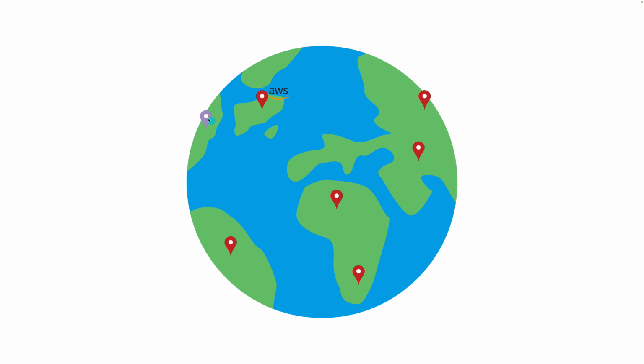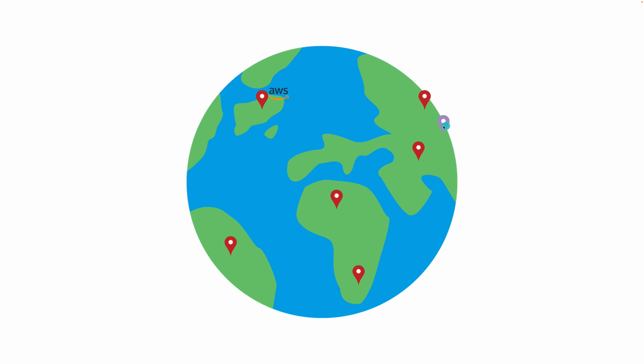However, let's say that now we have a user over here that wants to make a request to our server. The distance between this user and this data center is a lot greater. So they're going to have to make a request all the way over there, get the response back, and that is going to take quite a bit longer. It is going to increase the latency of your application, in essence, making your application a little bit slower. So that is not great.